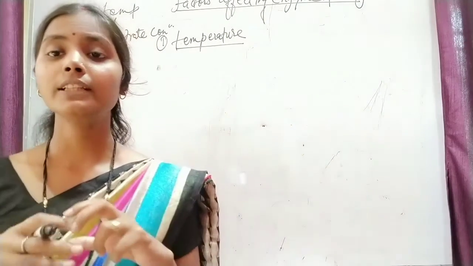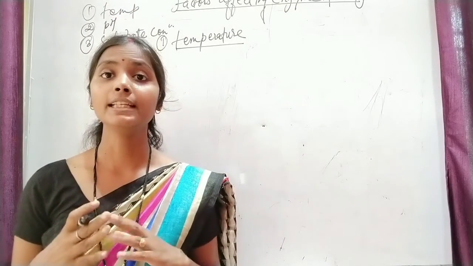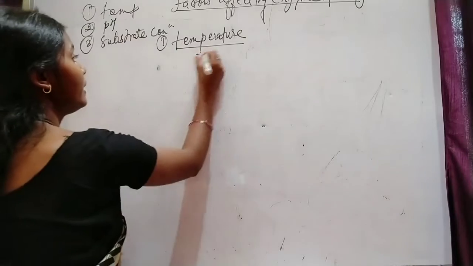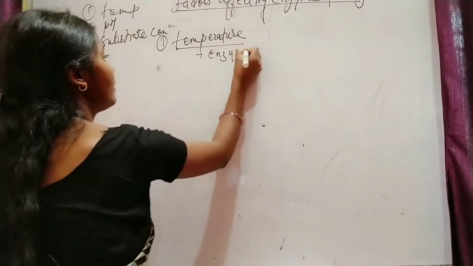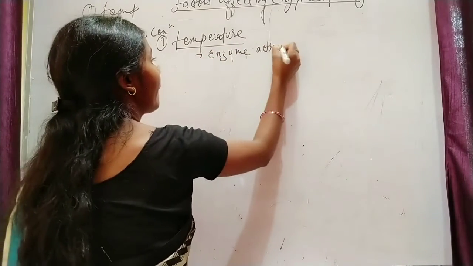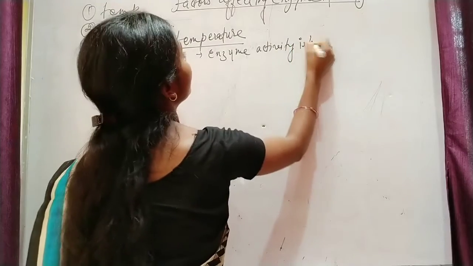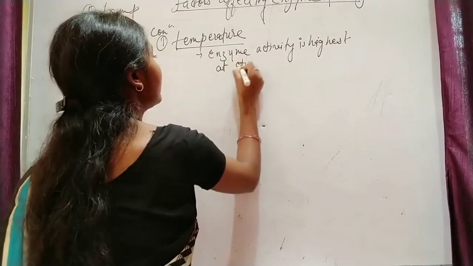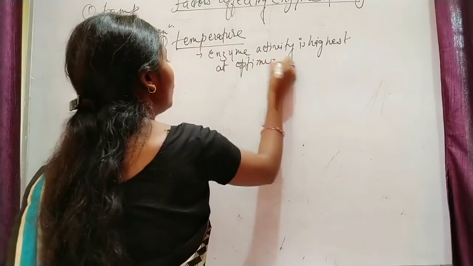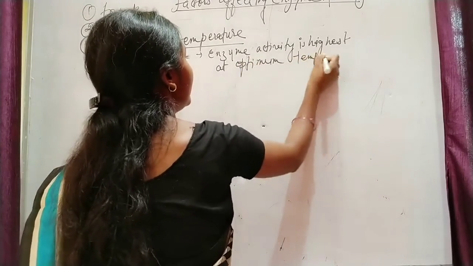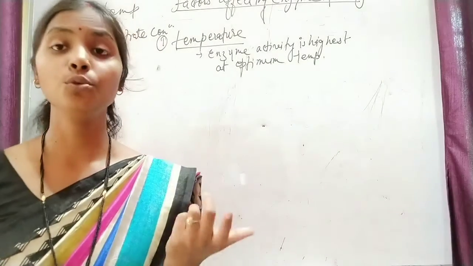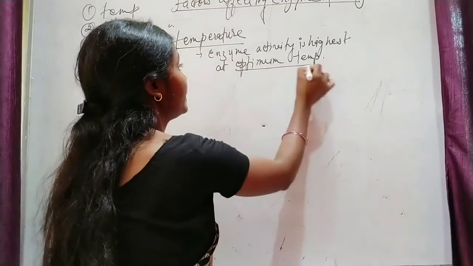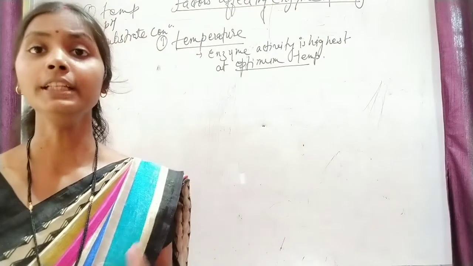The activity of the enzyme is highest at the optimum temperature, neither too low nor too high. This is the optimum temperature at which the activity of the enzyme is very high.